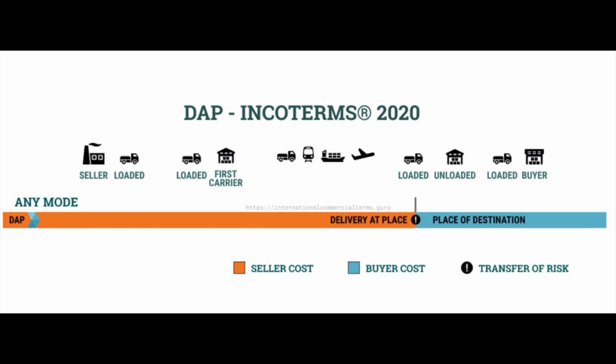Unloading is not the seller's responsibility unless otherwise agreed between the buyer and the seller. The risk transfer point: risk transfers only when the goods are made available to the buyer at the agreed destination. It could be their warehouse, could be another place. Now the buyer's responsibility is to unload the goods at their warehouse, import customs clearance, and all import duties and taxes in Brazil.